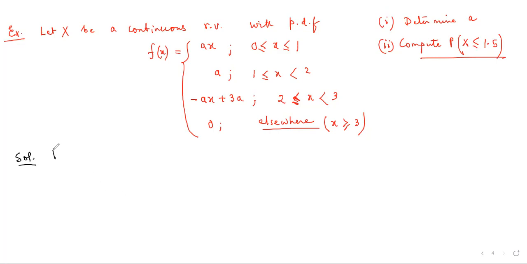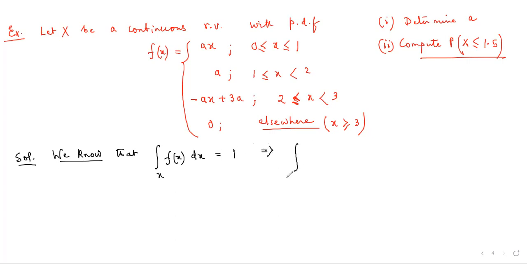Now we know from the property that we have already discussed that if we consider all possible values of x and we integrate the probability function f(x) with respect to x, then the total probability is equal to 1.